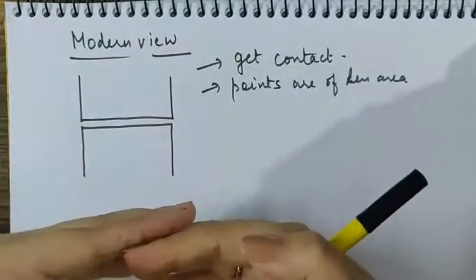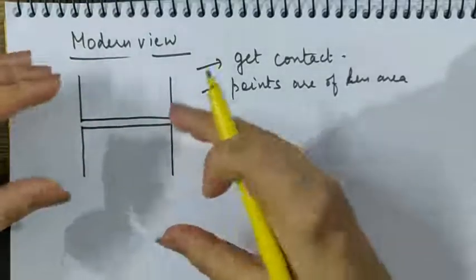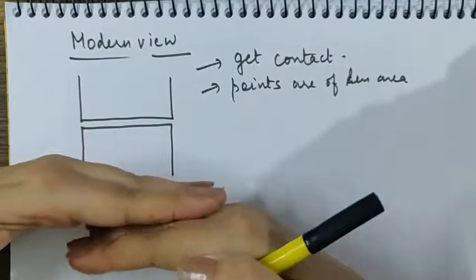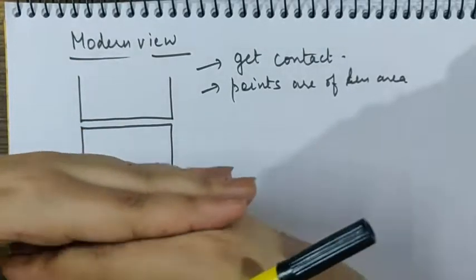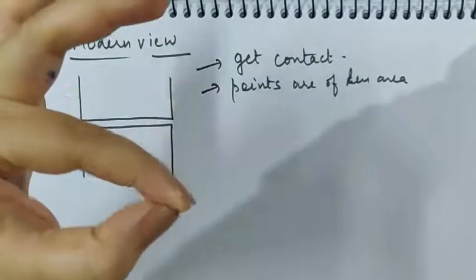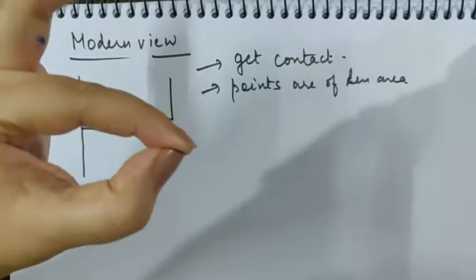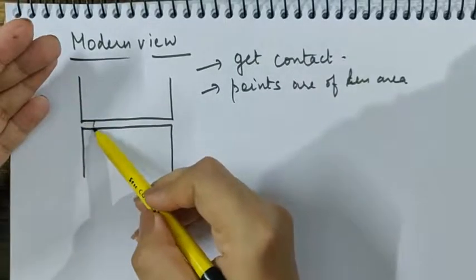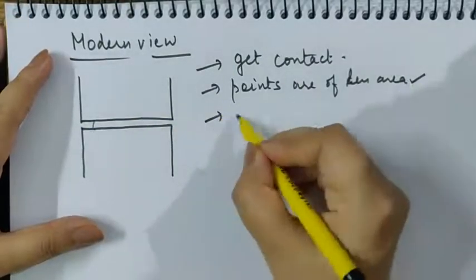Obviously, when there are no projections or depressions, both the surfaces will come in contact directly with each other, meaning there are more points of contact. So there is an area of contact. Each particle is in contact with the other particle when we are talking of the atomic level. So less area, more pressure.